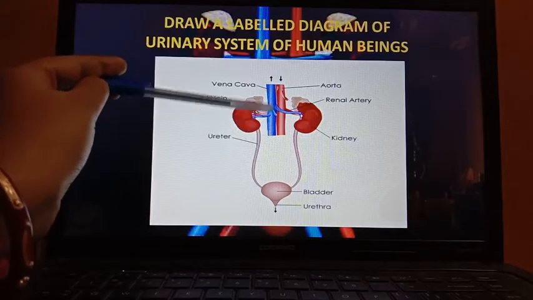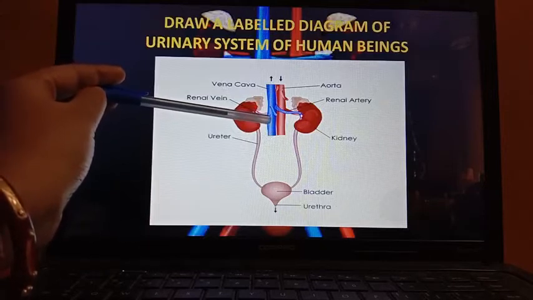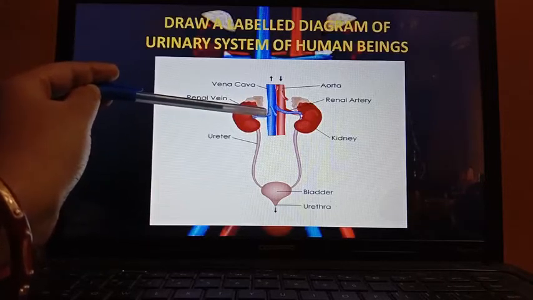It is one of the main veins of the body which carries the deoxygenated blood away from the excretory system.